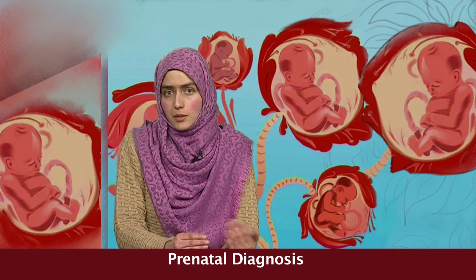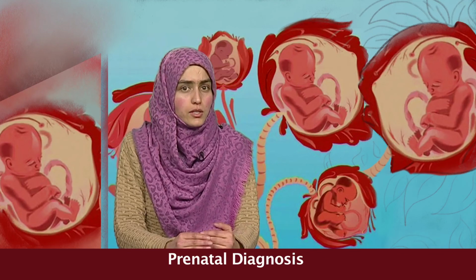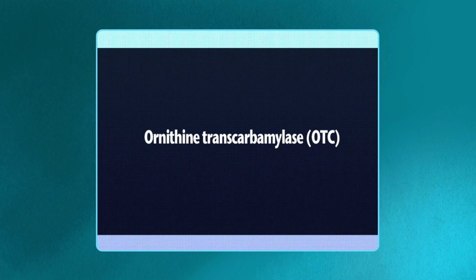Fetal skin biopsy has proved effective in the prenatal diagnosis of certain skin disorders, and fetal liver biopsy has been performed for diagnosis of ornithine transcarbamylase (OTC) deficiency. Again, the need for tissue biopsy is now largely replaced by DNA analysis on chorionic villus material, and fetoscopy for direct visualization of the fetus has been replaced by ultrasonography.